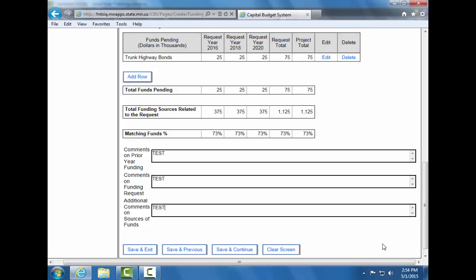When you have completed this form, you may either save and exit, save and return to the previous page, which was the project overview, or you may click Save and Continue to move on to the next screen and continue working on your capital budget request. We are going to click Save and Continue.